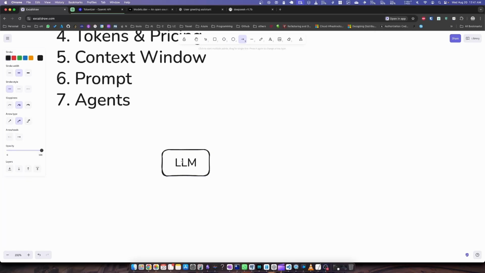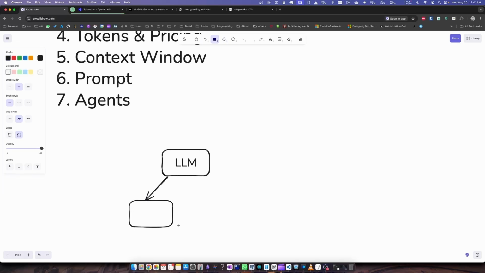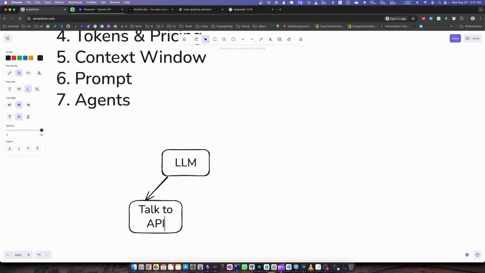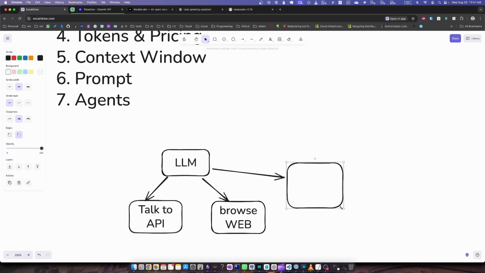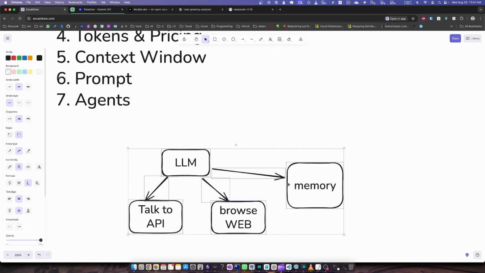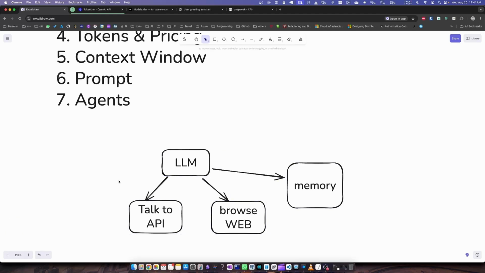So what we could do is give a couple of skills to this particular model. We could say, hey, you can talk to APIs, and you can browse the web. Also, we can even give a little bit of memory, so whenever we're interacting with this particular model, we have a bunch of memory. And when you take all these skills and package them, we can call it an agent. This is a very basic example. It can get very complex.